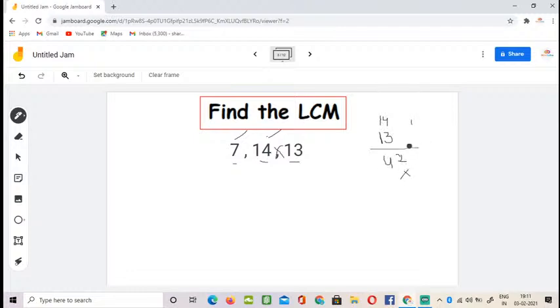Let me put a cross over here, and 4 times 1 is 4, and 1 times 1 is 1. So 2, 8, and 1. So here you have your LCM. 14 times 13 is 182. So this is your LCM. 182 is going to be your LCM for this problem.